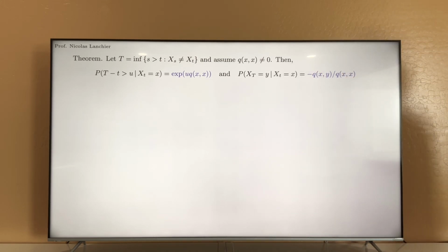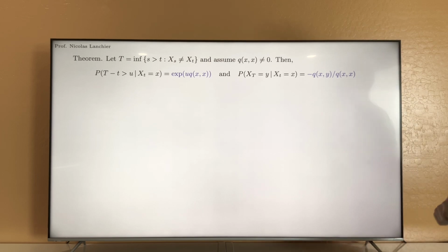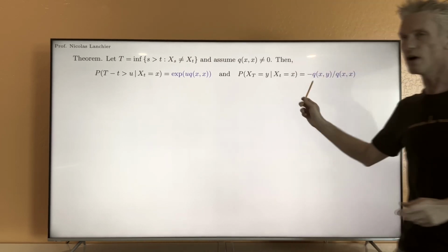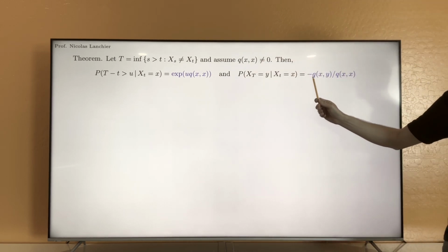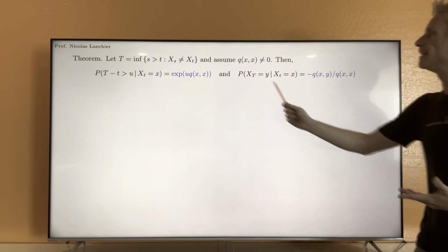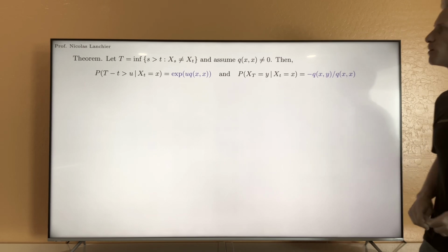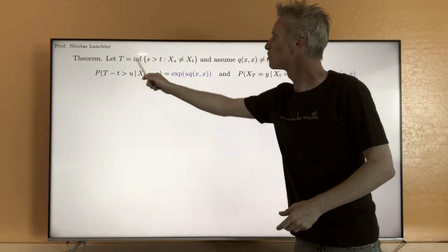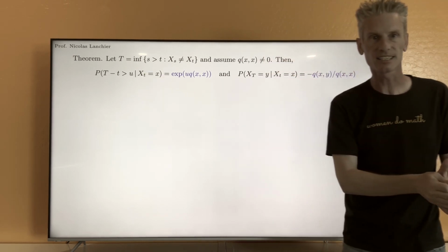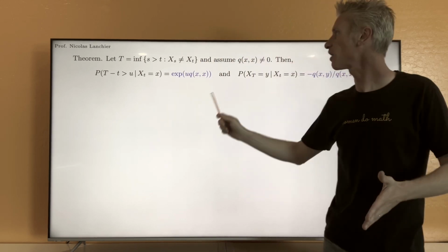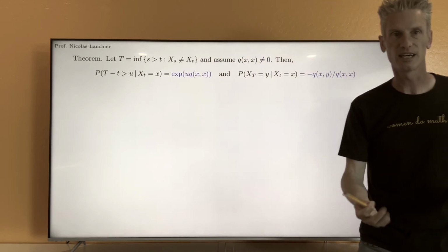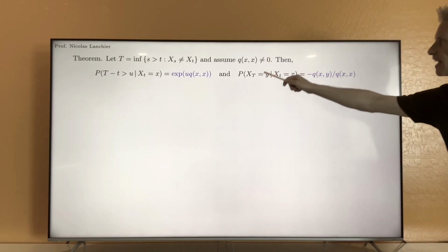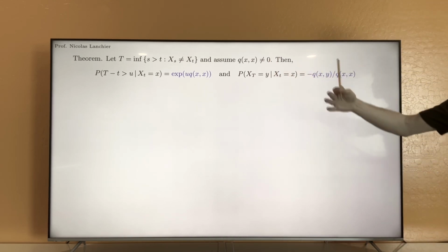Right, so this theorem answers two important questions: when and where. When is the next jump, and where do we jump next? And this tells us more or less that each time the process visits state x, it's going to jump after an exponential amount of time with rate minus qxx, and it tells us also where we jump.